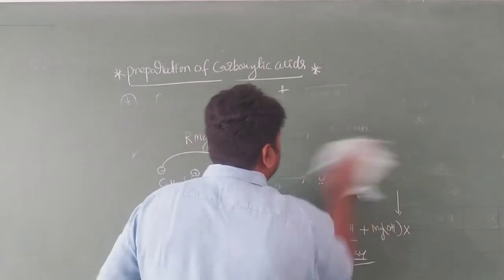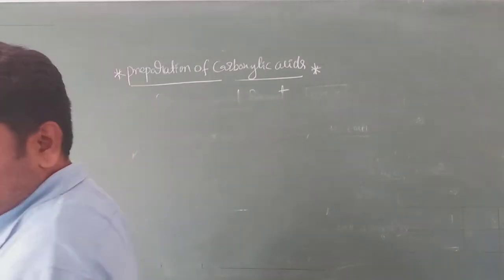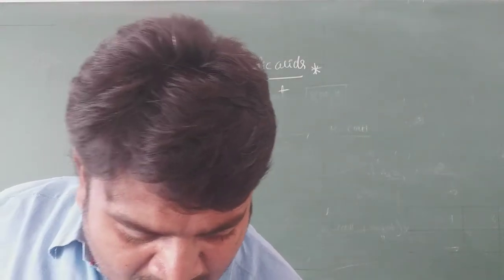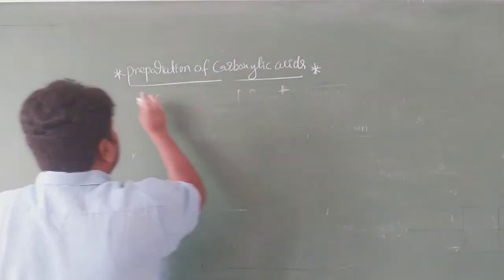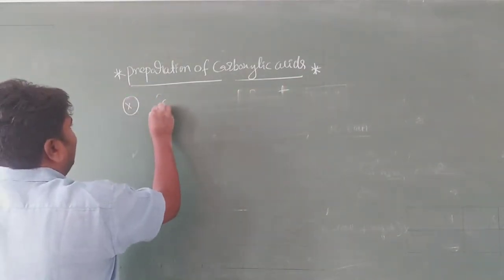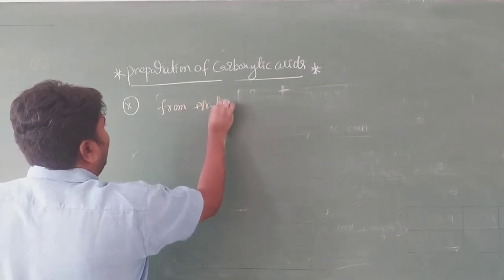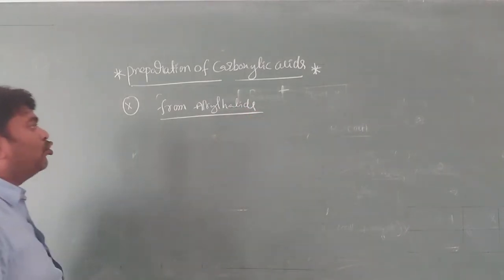Next preparation of carboxylic acid is from alkyl halides. It is very important. Okay, again here two methods are there.